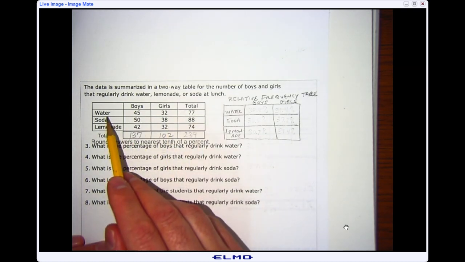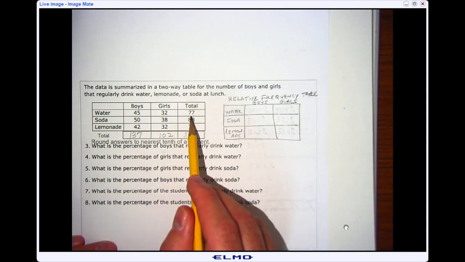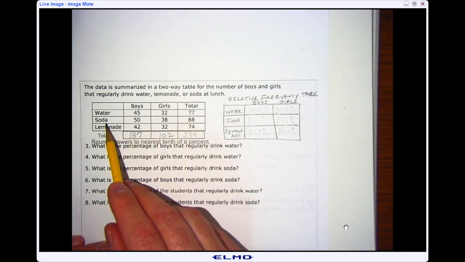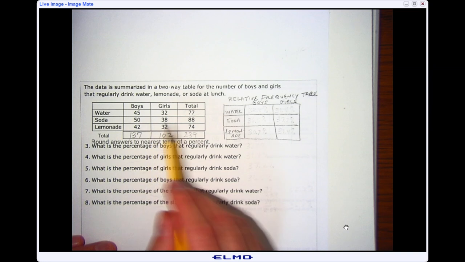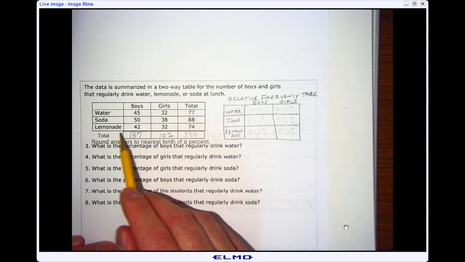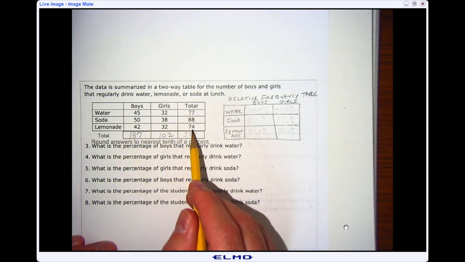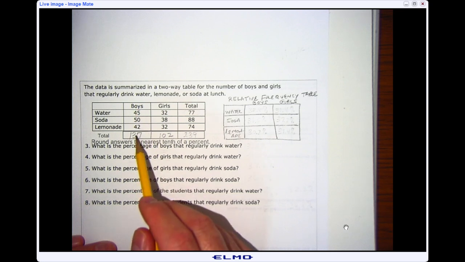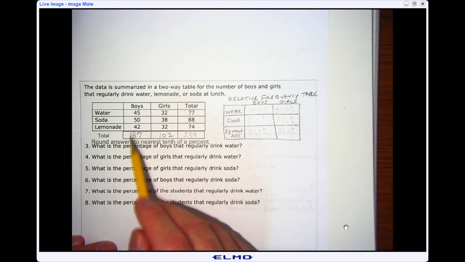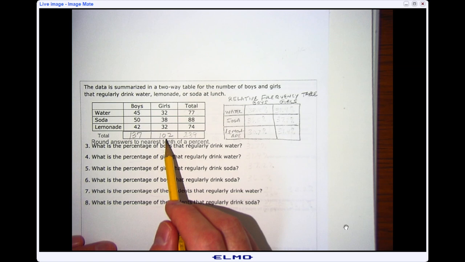So out of all the boys and girls, 77 typically drink water. Soda by boys and girls is 88 total, and lemonade drinkers are 74. Of all the boys in the survey, there were 137 that were asked questions, and the girls are 102.